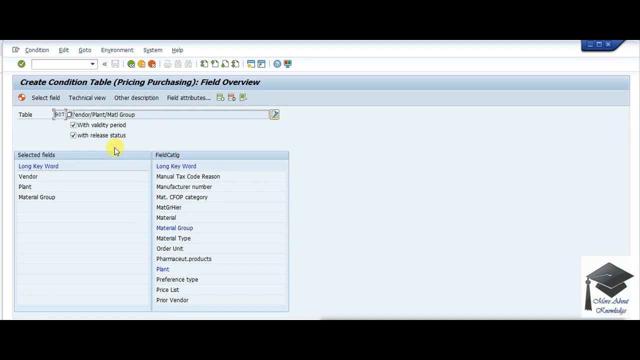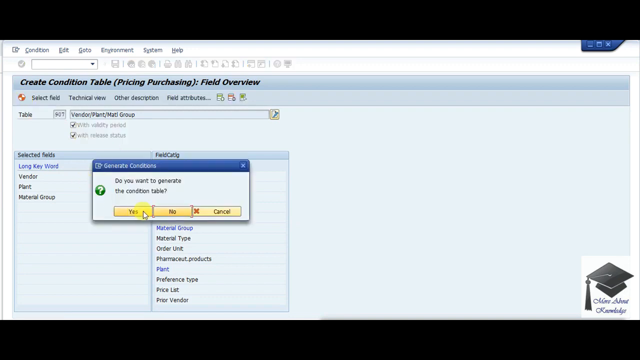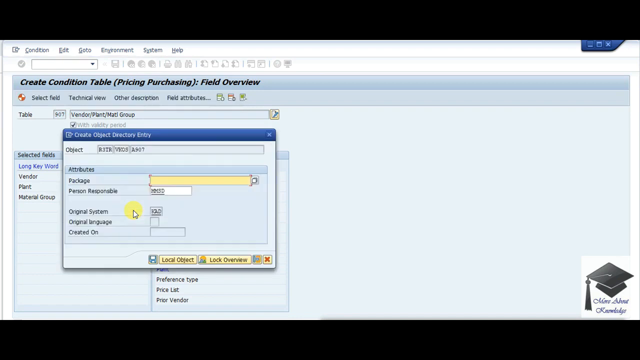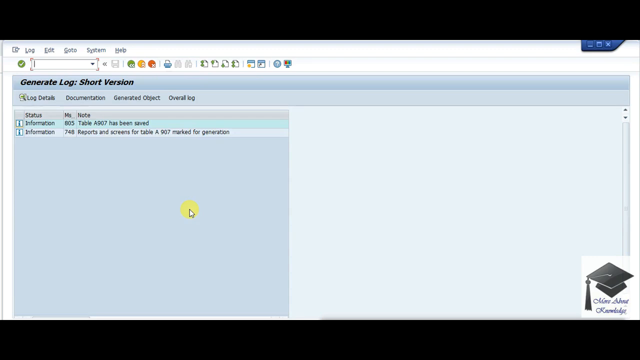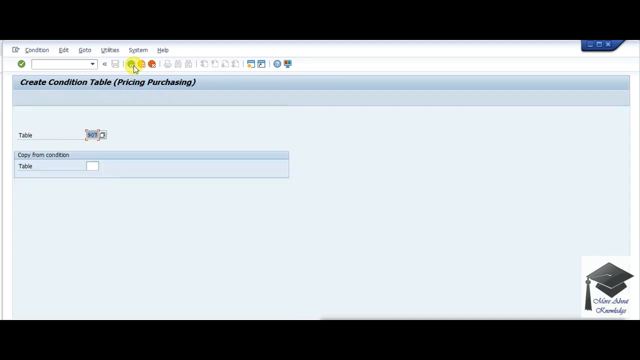Okay, so that's all for this condition record. We just need to generate it. So let's generate it. We need to give a package. I'll give a local package. Okay, so this table is saved in my package. I'll go back. So this table is created.